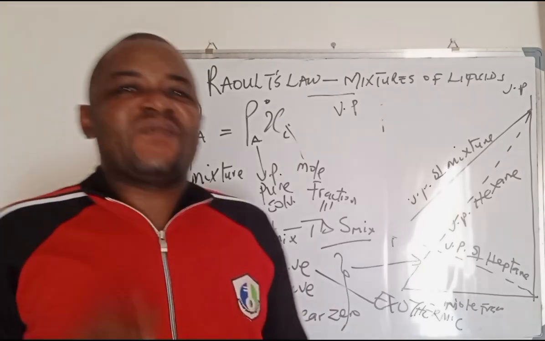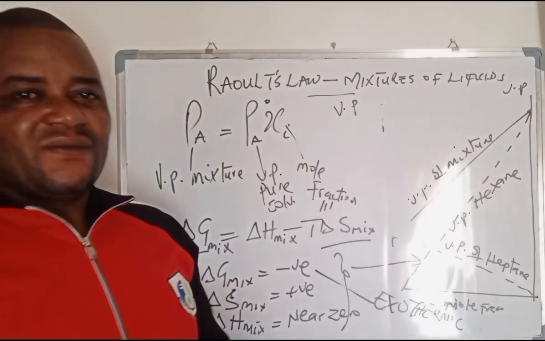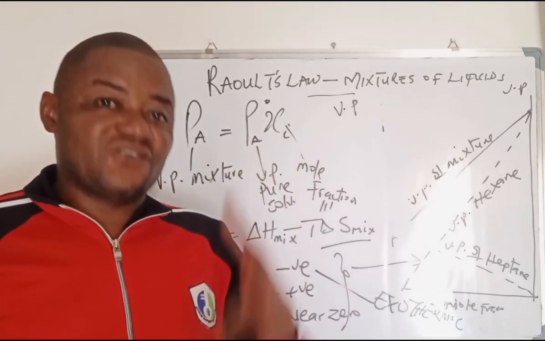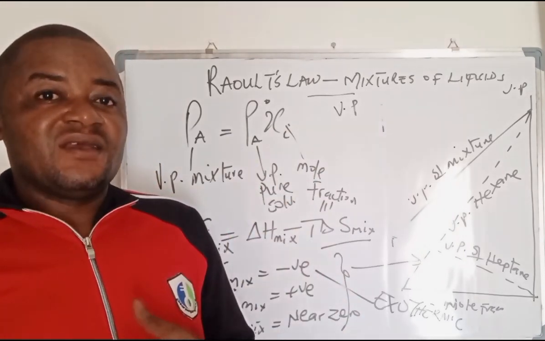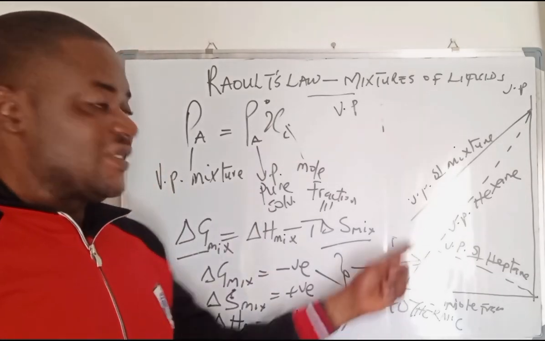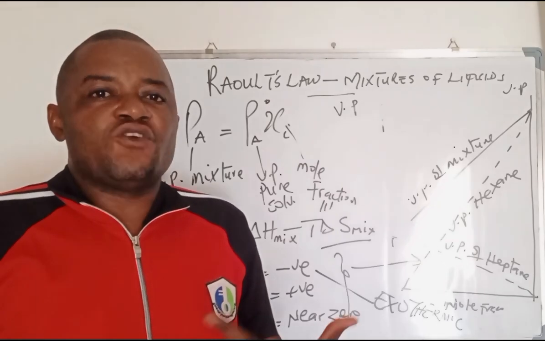So let us define two things here. Raoult's law had said we have ideal and non-ideal solutions, and the ideal solutions mix. Non-ideal solutions don't mix. The non-ideal solutions that don't mix deviate from Raoult's law. They will not give us this kind of plot. But why do they not mix?